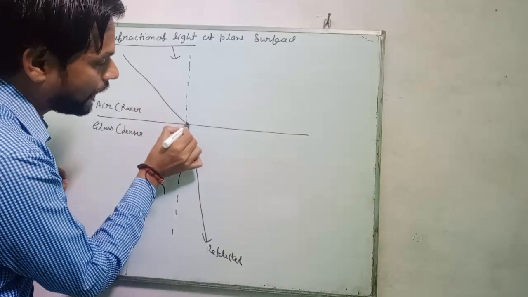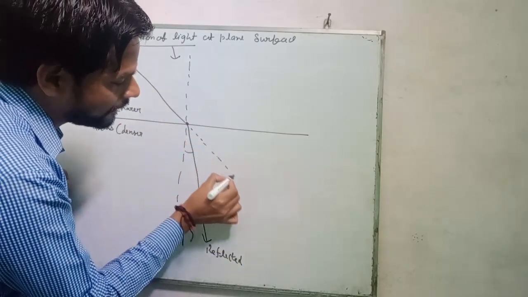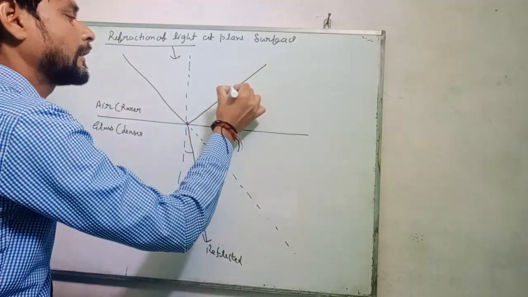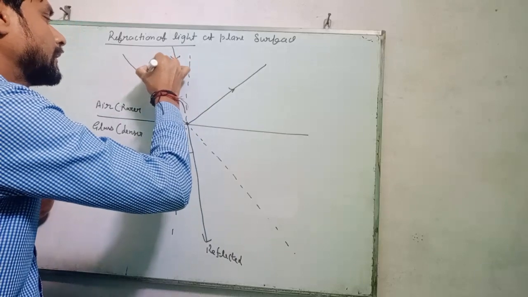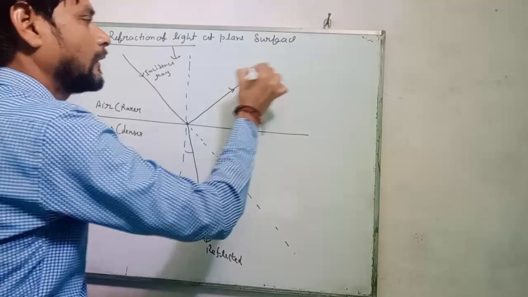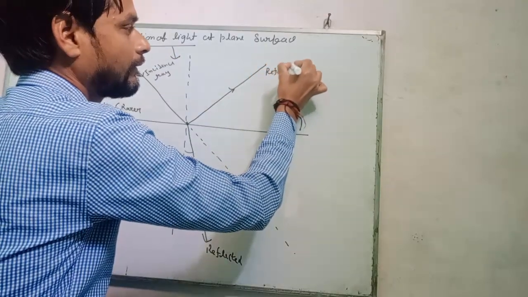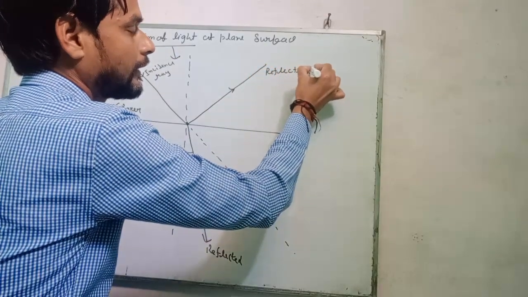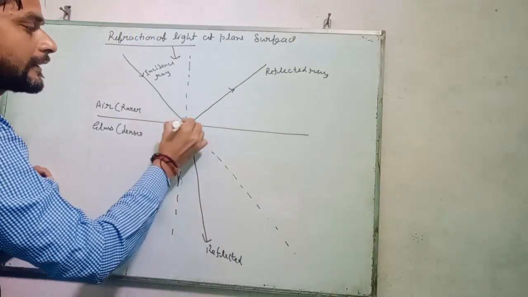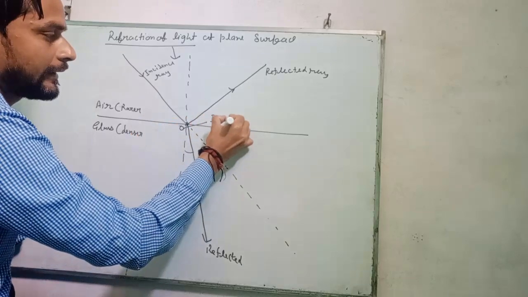That is called the incidence ray, or refracted ray. That is called the incidence point.